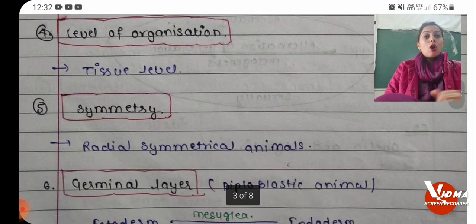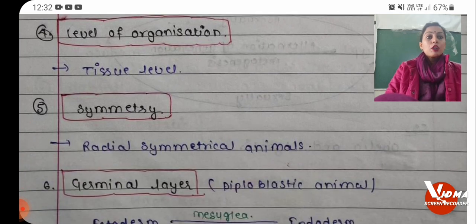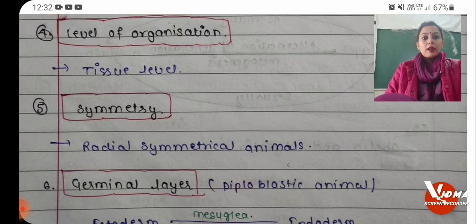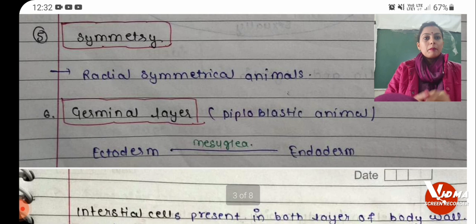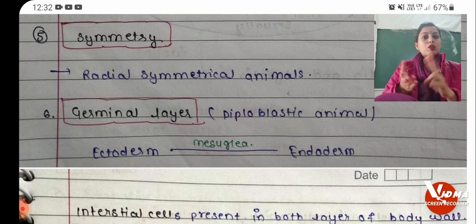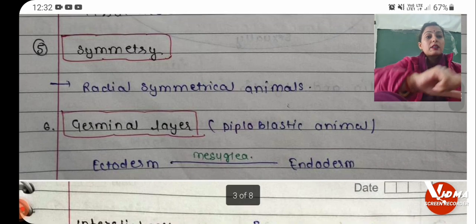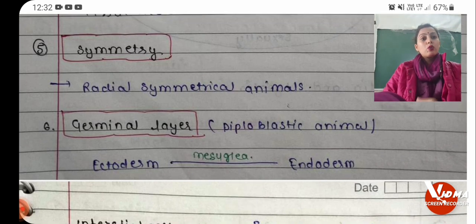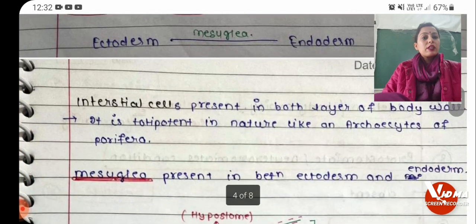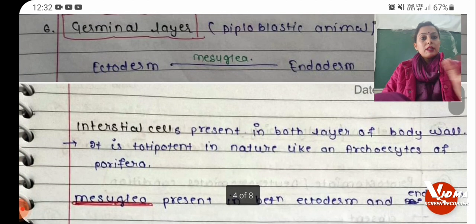Next is symmetry. All the animals belonging to phylum Coelenterata show radial symmetry. Now the germinal layers: these are diploblastic, meaning two germ layers are present here, that is ectoderm and endoderm, and in between the layers there is the presence of the mesoglea. The two germ layers present here are ectoderm and endoderm. Next comes the interstitial cells. As I told you, these are diploblastic, and here we have the presence of interstitial cells, that is, in between both the layers.